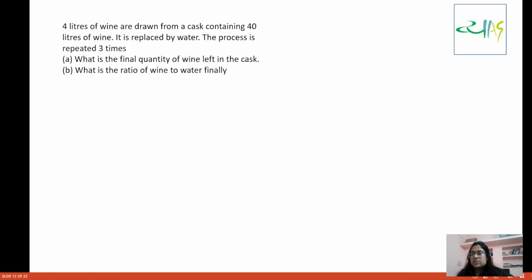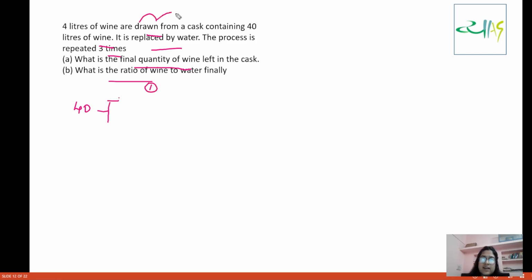Guys, these kinds of questions are often asked in UPSC. What is the question about? 4 liters of wine are drawn from a cask containing 40 liters of wine and replaced by water. The process is repeated 3 times. What is the final quantity of wine left in the cask, and what is the final ratio of wine to water? Initially we start with 40 liters of wine, and every time we withdraw 4 liters of wine and replace it with 4 liters of water.